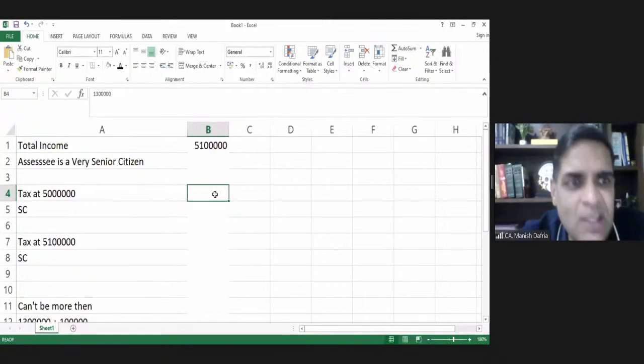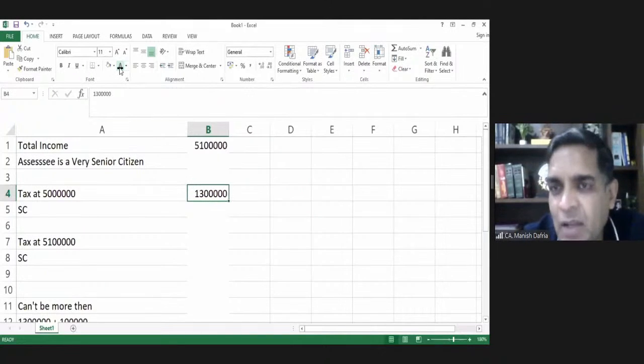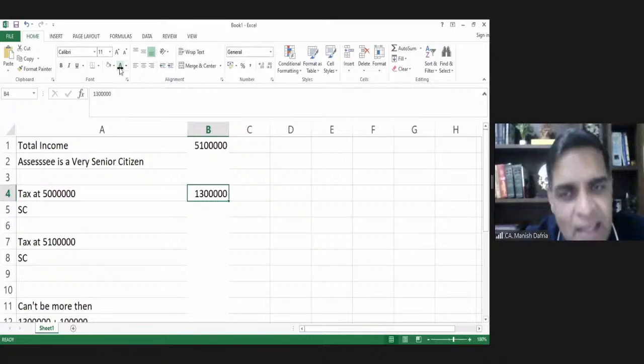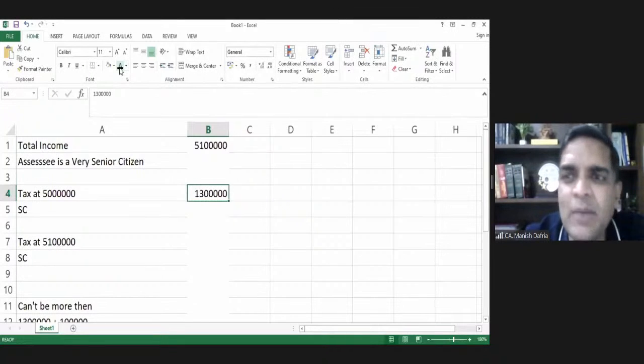Okay. So in this case, he is a person having income of 51 lakhs. How much would be the tax payable at 50 lakhs income? Considering the slab applicable for a very senior citizen, the tax payable at 50 lakhs income would be 13 lakhs. First 5 lakhs 0, next 5 lakhs 1 lakh at the rate of 20%, remaining 40 lakhs at the rate of 30%, 12 lakhs.